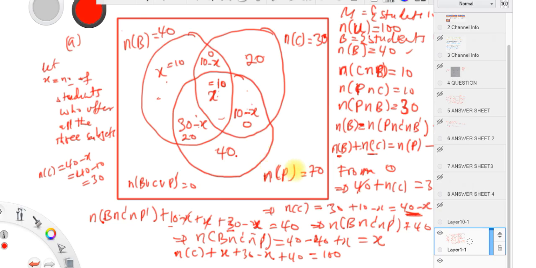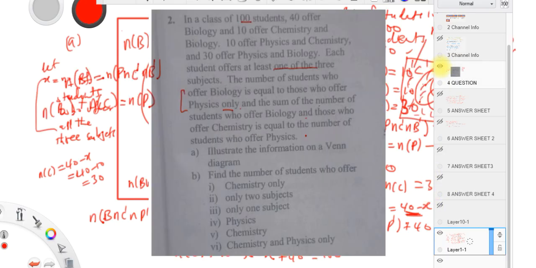So now we can go and answer all the questions under it, as we learned earlier, guys. Okay, so let us look at the questions. It says: find the number of students who offer chemistry only. Number of students who offer chemistry only, guys.